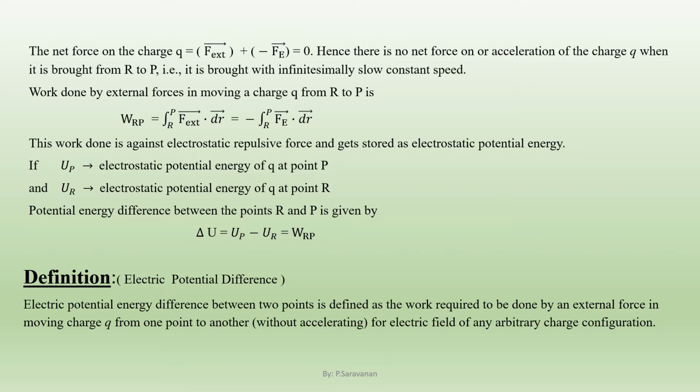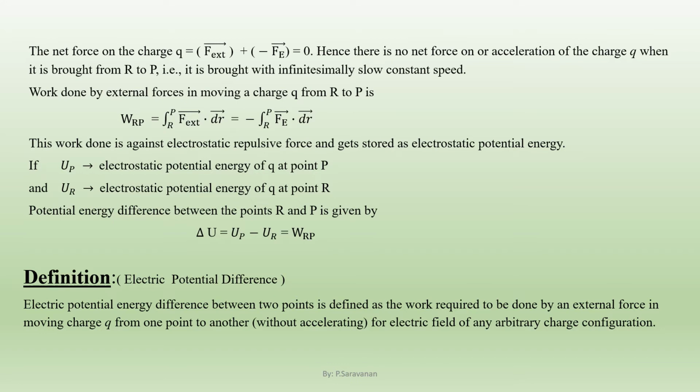Work done by external forces in moving a charge small q from R to P is denoted by the symbol WRP, and that is equal to the integral from R to P of F external dot dr, where dr vector is a very small displacement between the points R and P. It is also equal to minus the integral from R to P of Fe dot dr. This is because F external is equal to minus Fe.